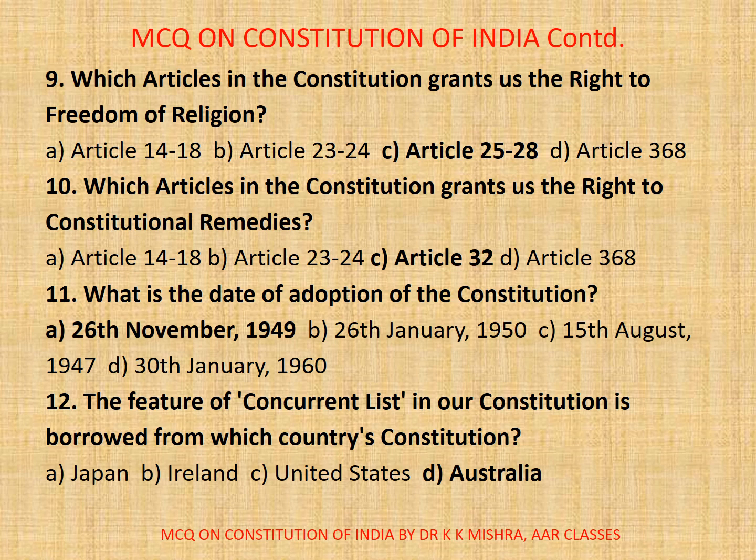Now, come to the next question, that is question number 10. Which articles in the Constitution grants us the right to constitutional remedies? A. Article 14 to 18, B. Article 23 to 24, C. Article 32, D. Article 368. Correct option is C. Article 32.